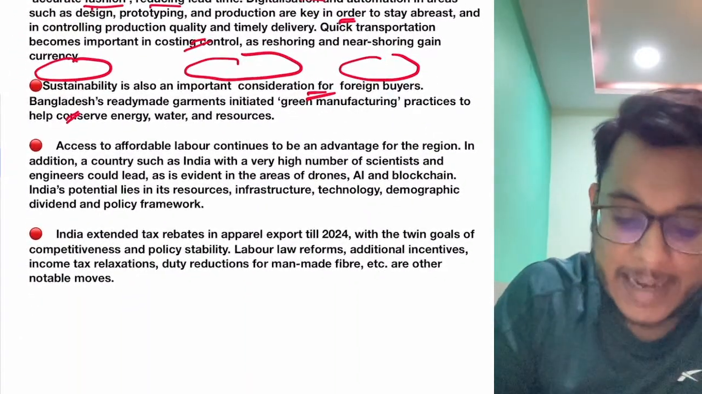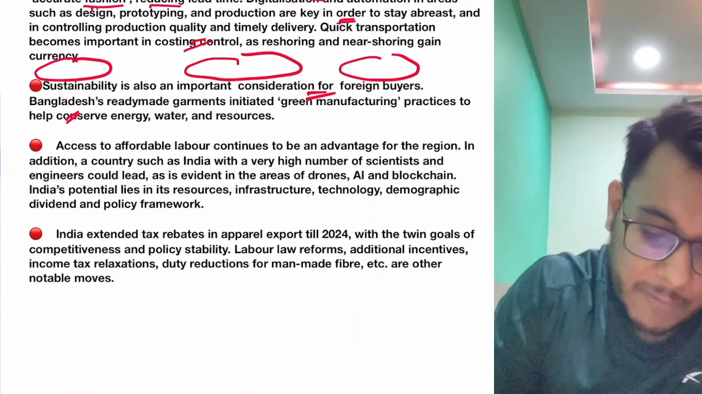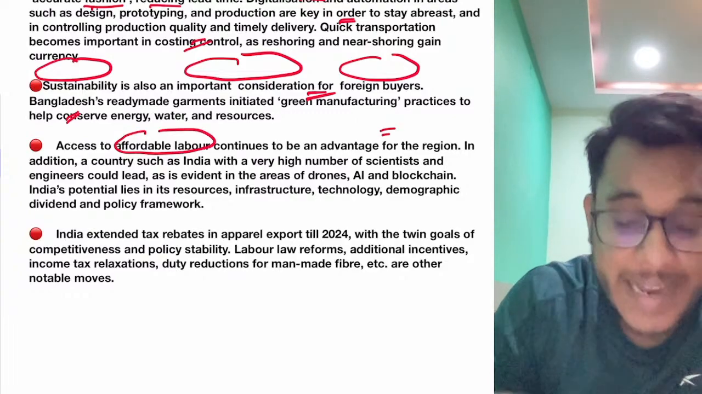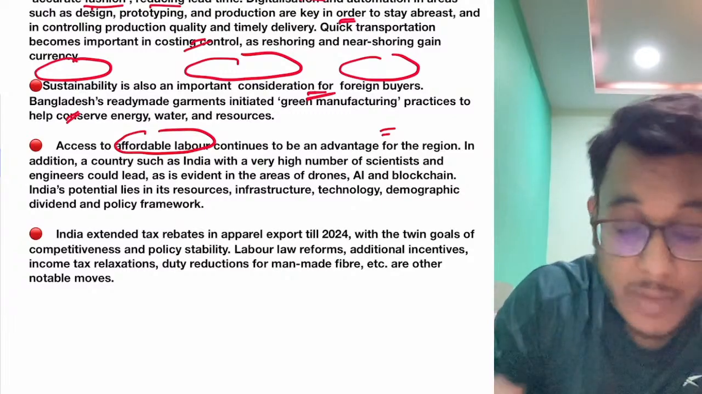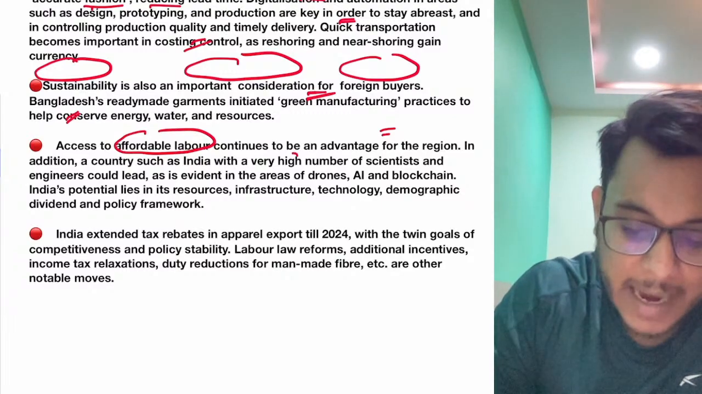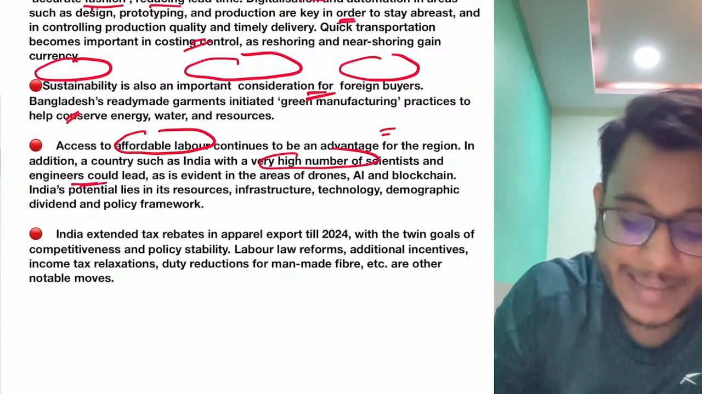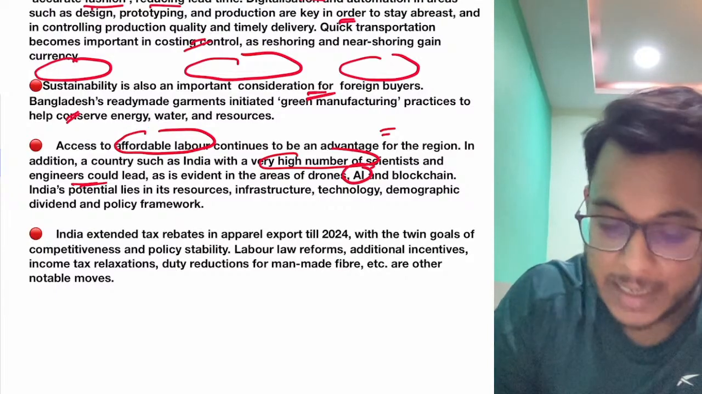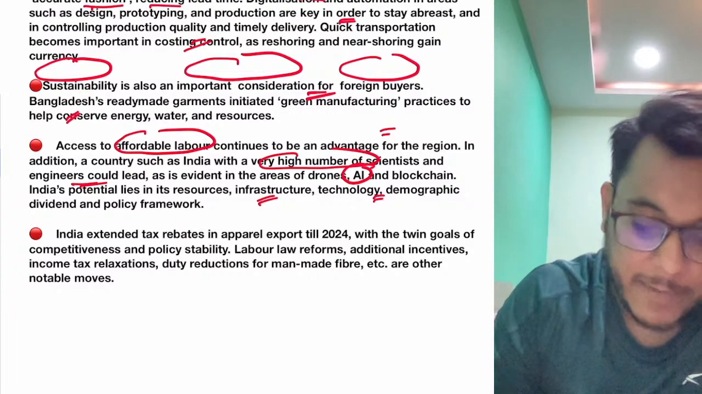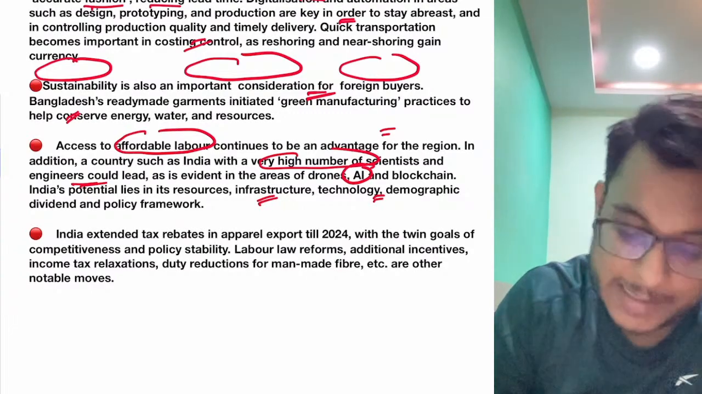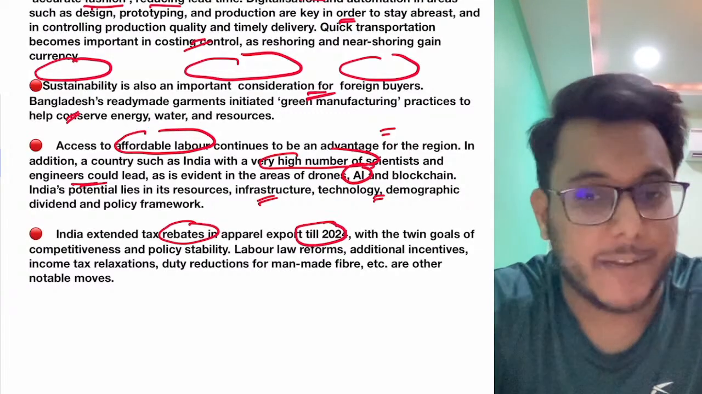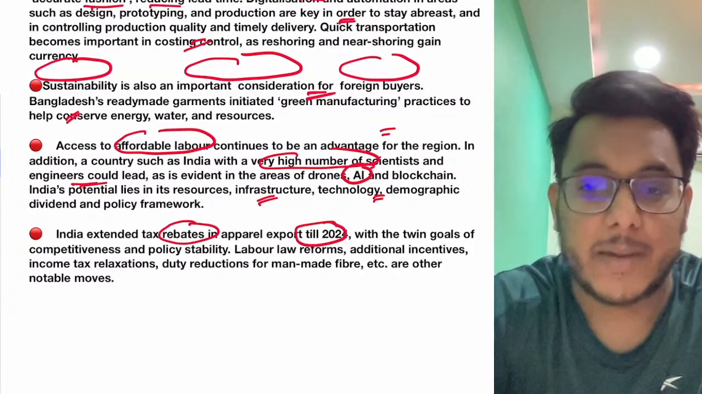Now here it has been provided that when we talk about India, affordable labor continues to be an advantage in this region, but India can do something more also. India has a high number of scientists and engineers who can lead in this direction. In artificial intelligence we can lead. We have infrastructure and a demographic dividend. India has also extended tax rebates on apparel exports till 2024. So whatever apparel we are exporting, tax rebates are also being given.